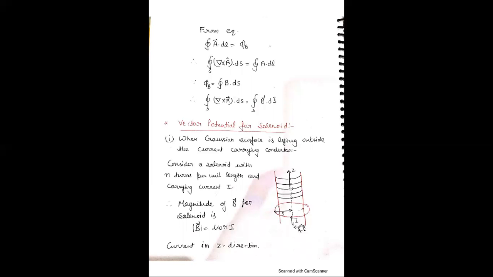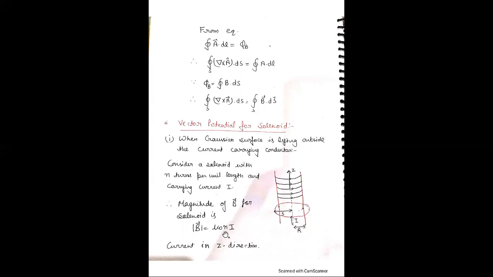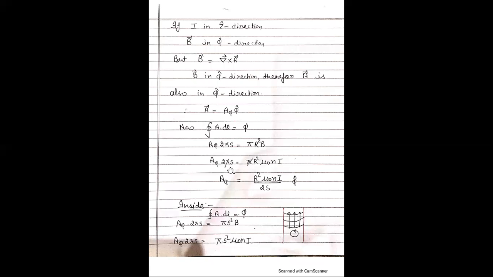Here the area is pi r square, where the radius of the solenoid is r. And what is the value of B? B is equal to mu naught n I. Putting this value of B in the equation, the value of A phi is equal to r square mu naught n I upon 2s, in the direction of phi. This is the value of the potential when the Gaussian surface is lying outside the solenoid.